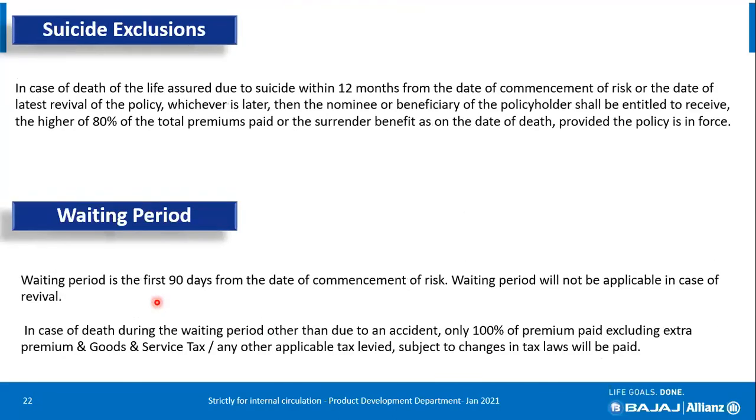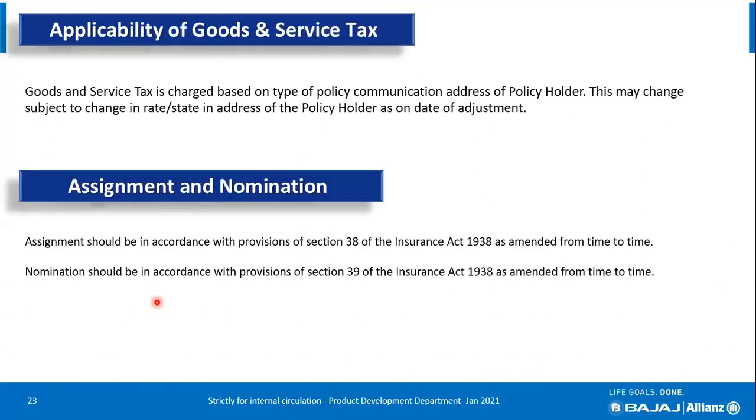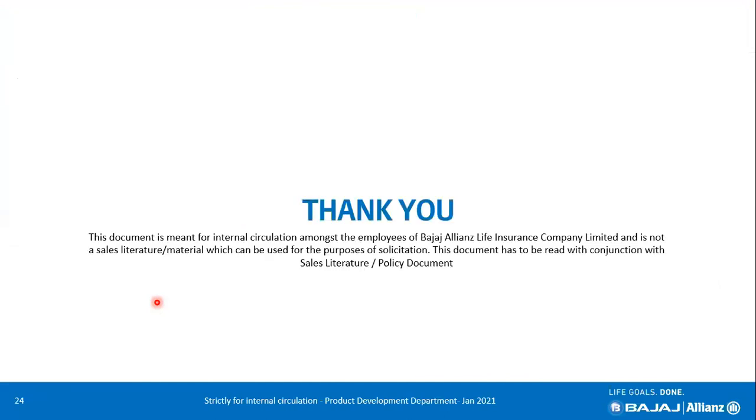On suicide, I'm sure everyone knows that if the customer dies due to suicide within 12 months from the date of commencement, 80% of premium paid is returned. The GST is 4.5 percent in the first year, second year onwards 2.25 percent, and assignment and nomination is as per provisions of section 38 and 39 of the Insurance Act 1938.